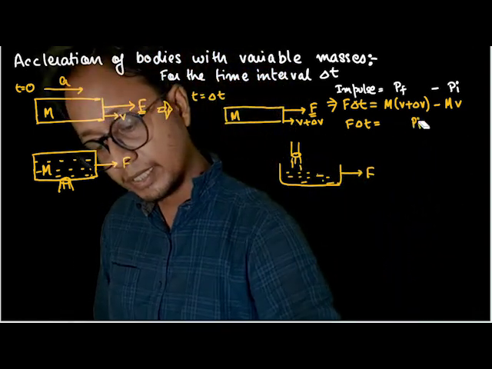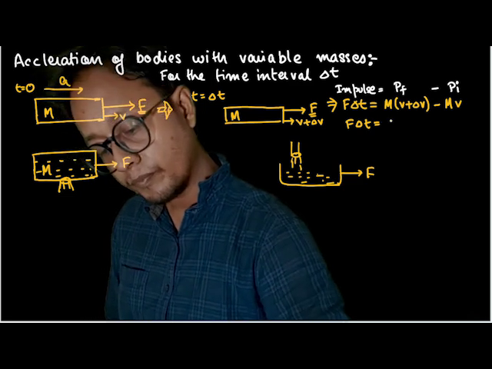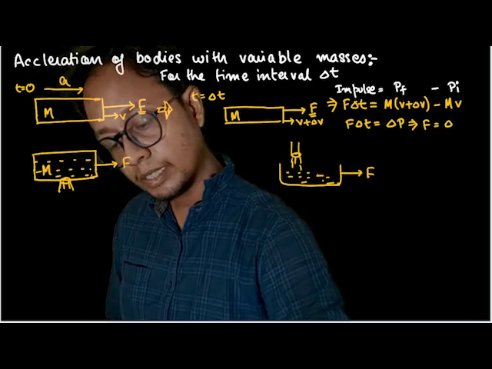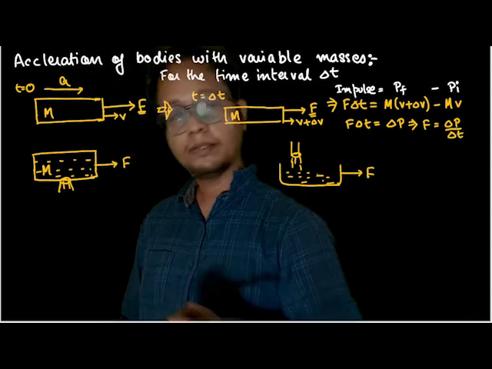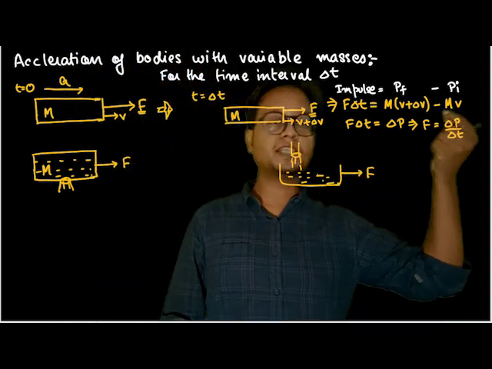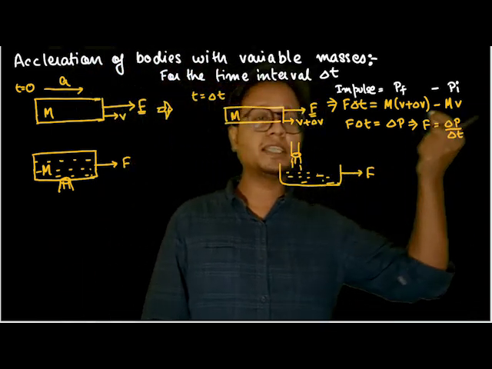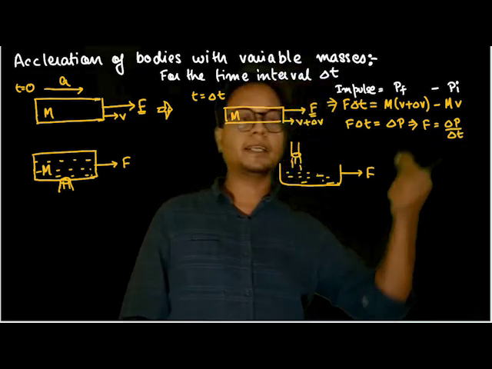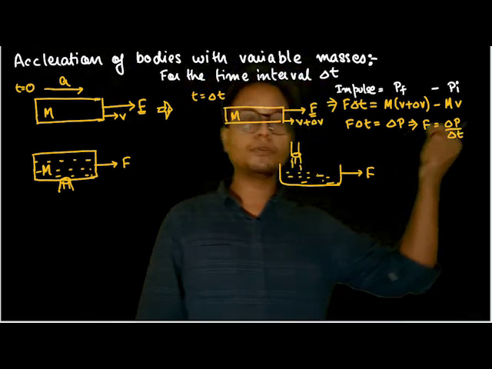So this can be written as change in momentum. Or if I analyze this, force is equal to dp by delta t, or force is equal to changing momentum divided by changing time. And when the time frame is so small, we make this delta t into dt and delta p into dp. So this was Newton's law.